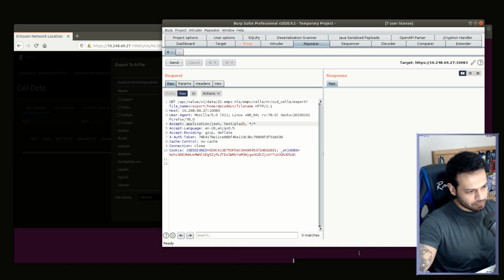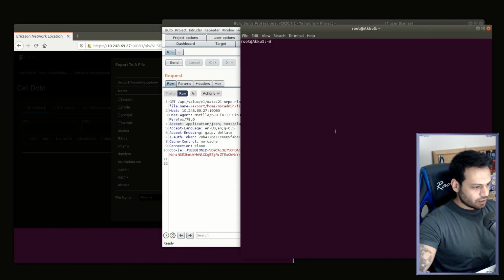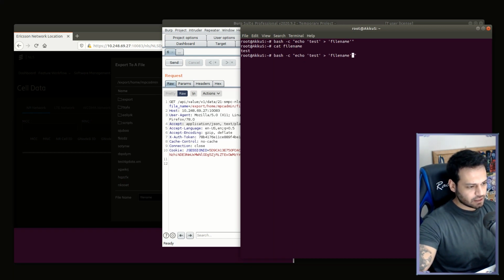Let's perform a simple example of what might happen in the background. Let's create a file with any content on bash. We can manipulate the file name variable. Therefore, we can inject a different command into such a command. We turn off quotes and create a new command with the pipe in this payload.